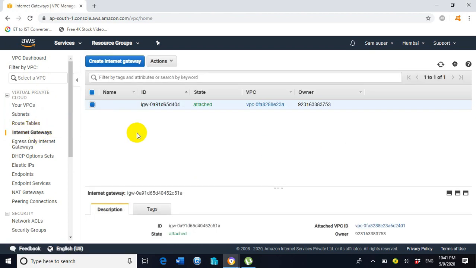As we already discussed in the previous sessions, an internet gateway is a component which provides the internet connection to the subnet. If we don't have an internet gateway connected with the subnet, then the subnet's EC2 instances cannot be accessed through the internet. So in order to access the EC2 instances through the internet, we need to connect the internet gateway with the subnet in which the EC2 instances are located.